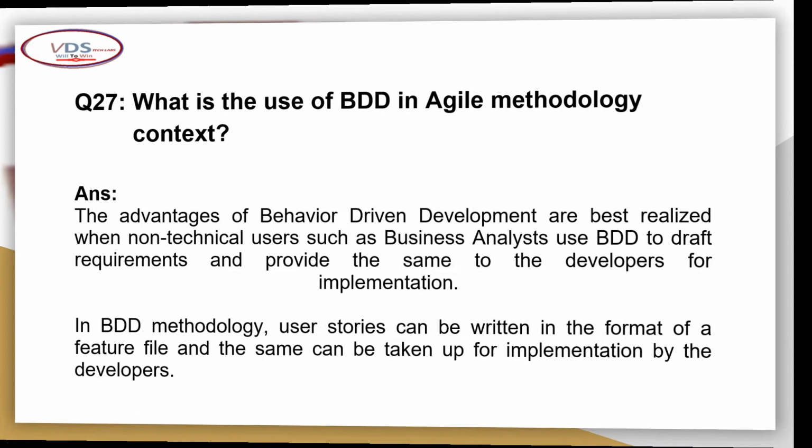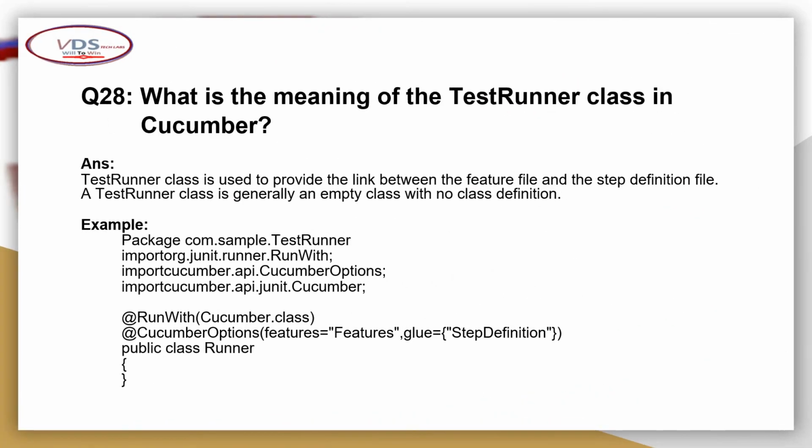Okay. Now next one, question number 28. What is the meaning of test runner class in Cucumber? So test runner class is used to provide the link between feature file and step definition file. Okay, so test runner class is generally an empty class with no class definition.